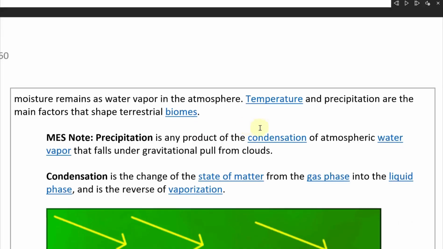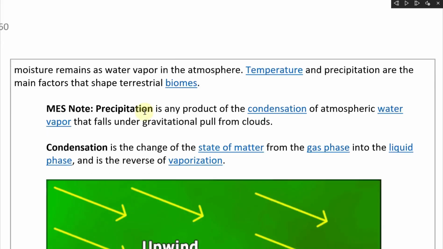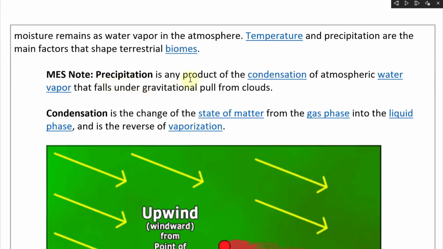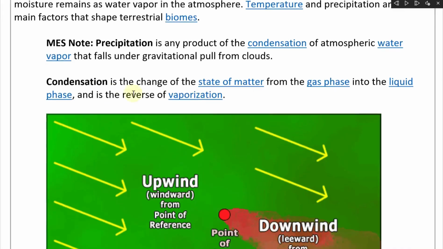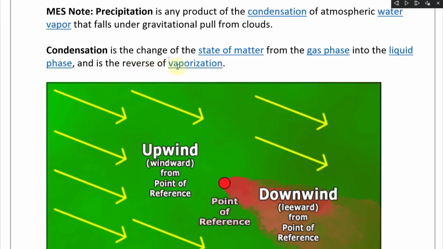So temperature and precipitation are the main factors that shape terrestrial biomes, that is, all the animals, fauna, and plants together. A note: precipitation is any product of the condensation of atmospheric water vapor that falls under gravitational pull from clouds, such as snow or rain. And condensation is a change of the state of matter from the gas phase into the liquid phase, and is the reverse of vaporization, which is from liquid to gas.